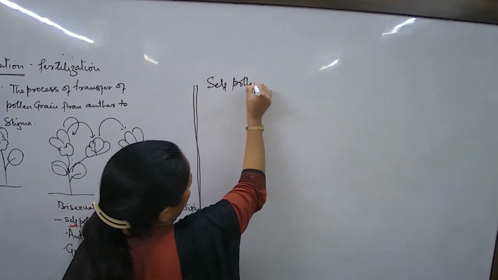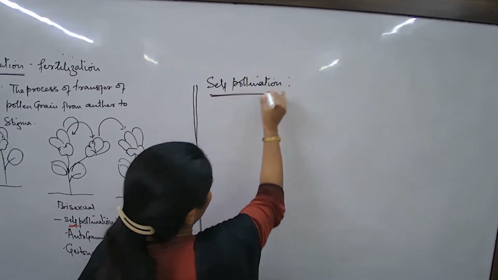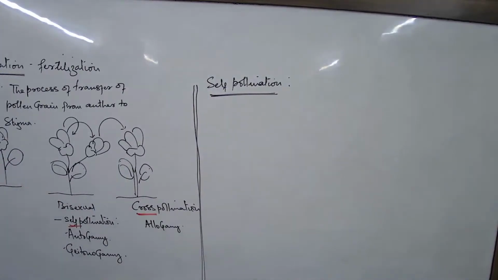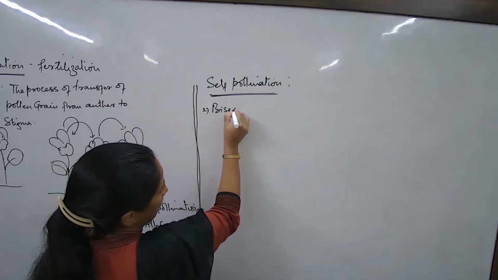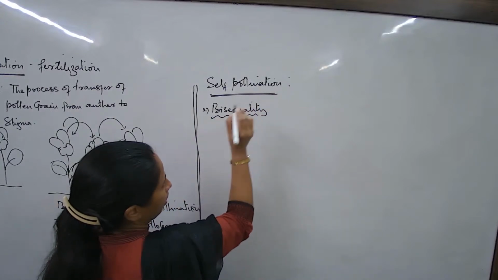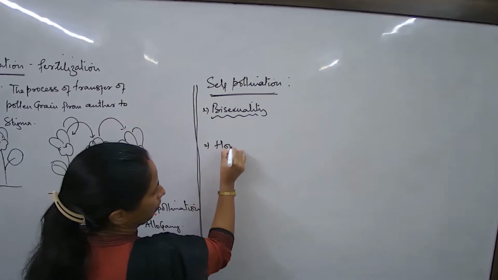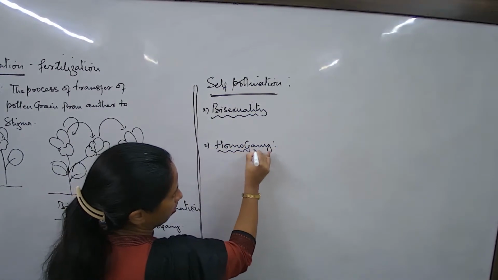Self-pollination, we have to understand. You will always get reason questions and distinctive questions from this. What are some of the conditions? Let us look into bisexuality and homogamy. Number one, bisexuality and homogamy. So let us talk first of all about what is the meaning of bisexuality?